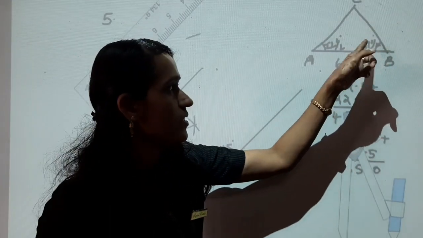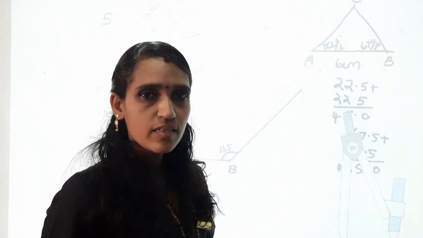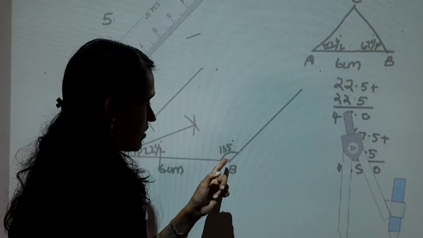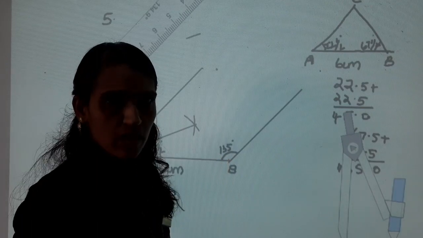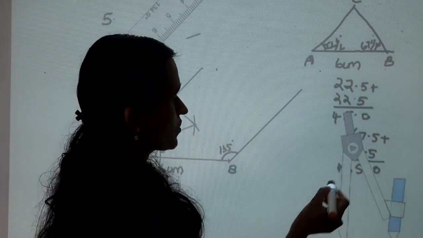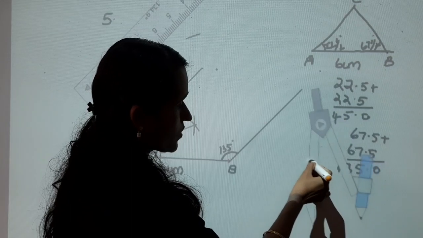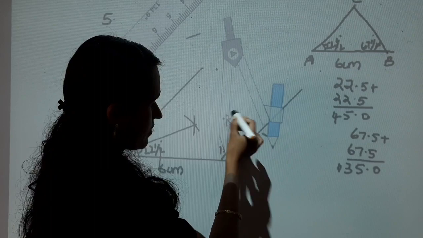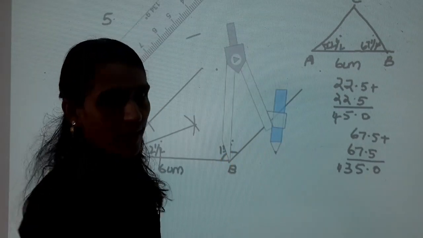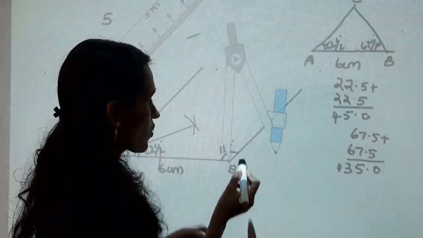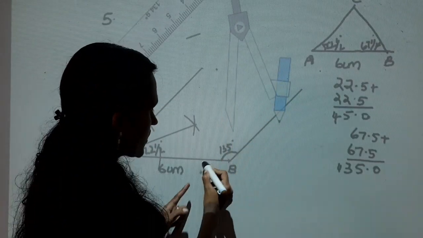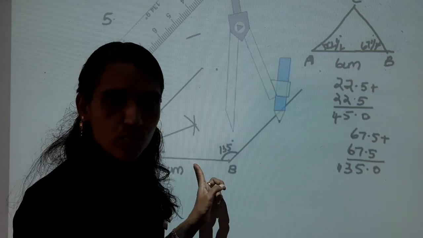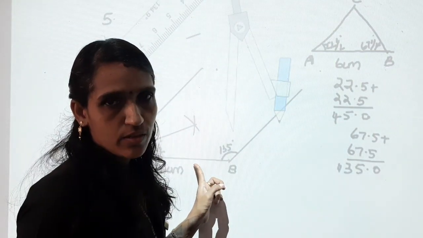Here angle B is 67.5 degree. So here draw this angle bisector. So keep the compass on angle B and draw two arcs on these two lines, this line and this line, as per your measurement.